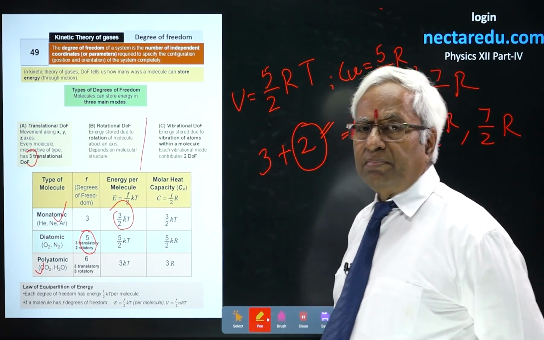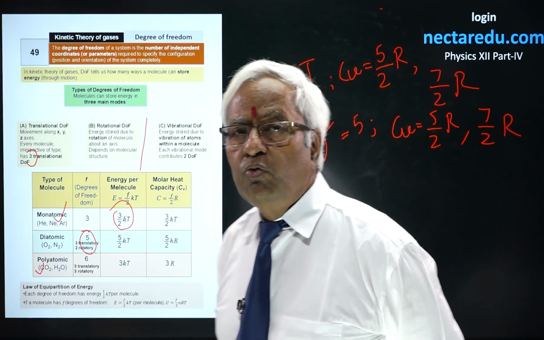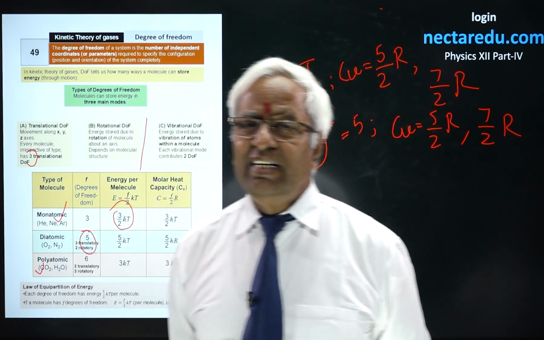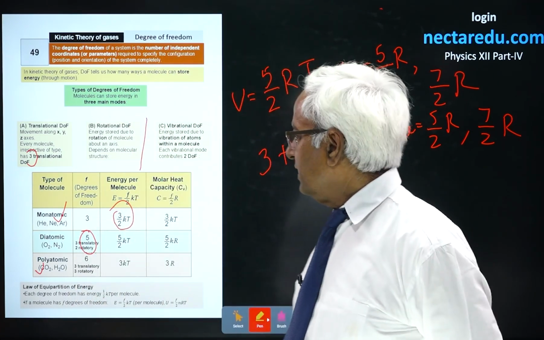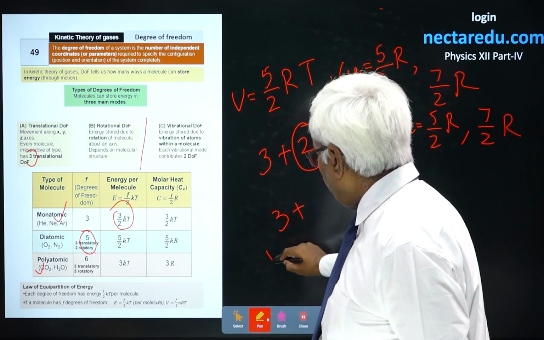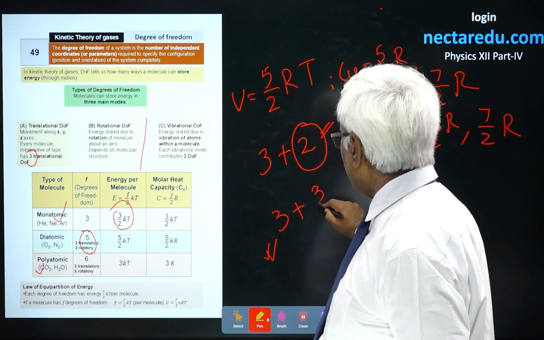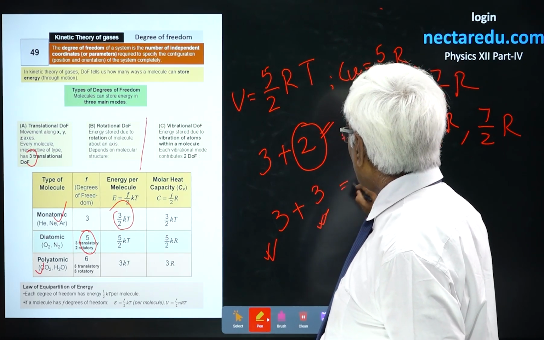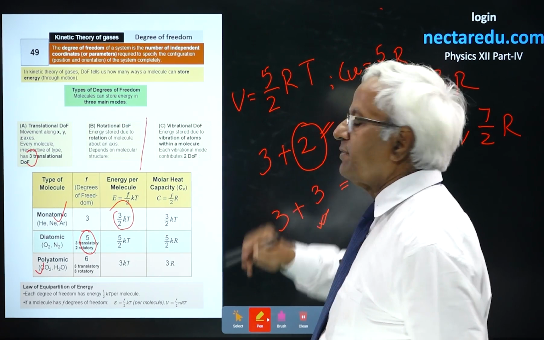But at the same time, if it is H2O, H2O is not linear, it is non-linear. In that case, degrees of freedom will be 3 for translation and 3 for rotation as well, overall amounting to 6.